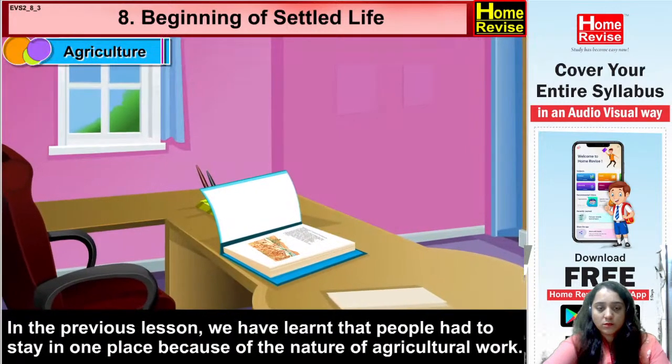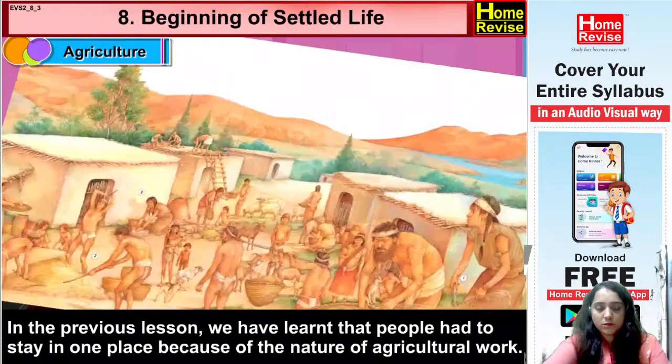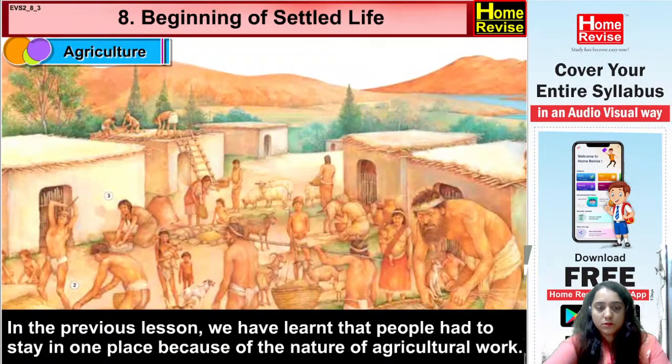In the previous lesson, we have learnt that people had to stay in one place because of the nature of agricultural work. Yes, so what we have studied is that people of earlier times stopped wandering from one place to other. Rather, they were staying together and utilizing or cultivating the same piece of land again and again every year, one after the other. Okay, so we have studied that people had to stay in one place because of the agriculture work. Because of agriculture work, they started staying there.